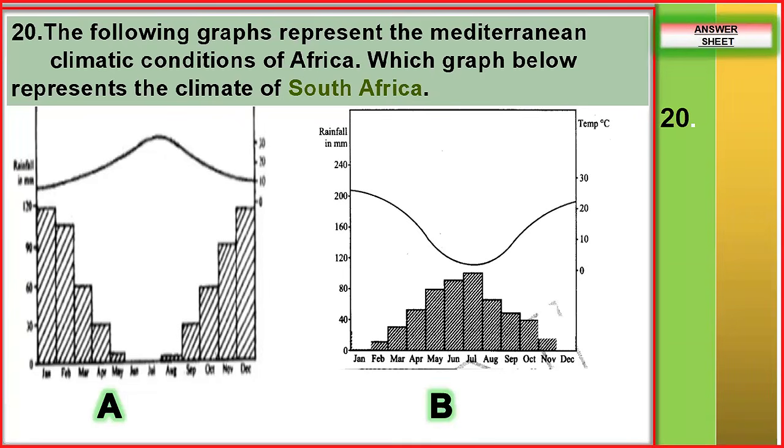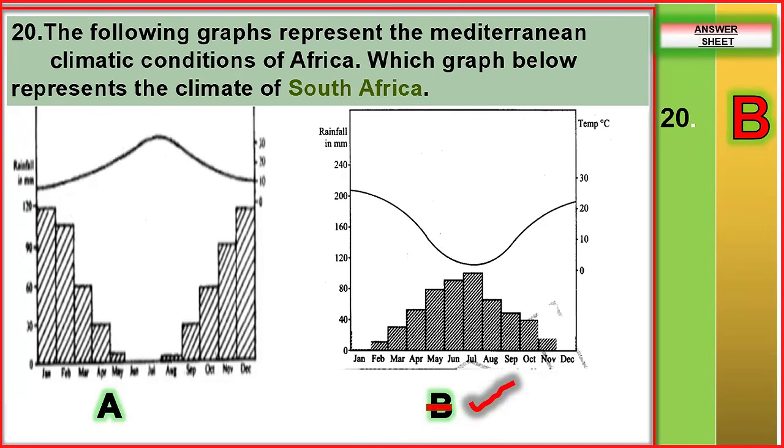The months which were dry on graph A are the months where we have a lot of rainfall in graph B. So when this curve goes up, it is for northern Mediterranean. When it goes down, it is for southern. Now we are being asked which one is for southern. So the correct answer is B. As simple as that.